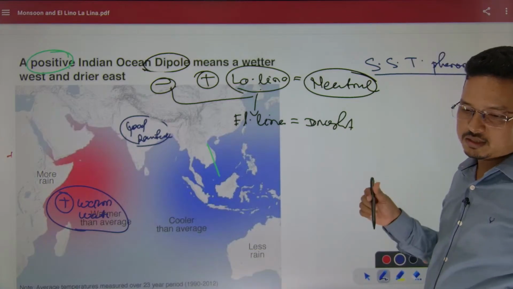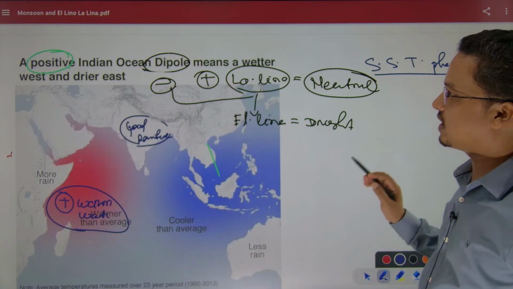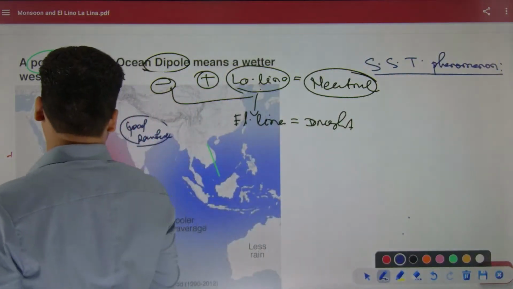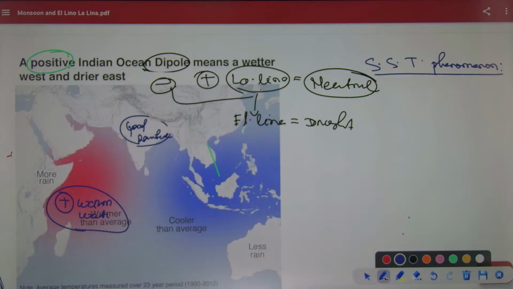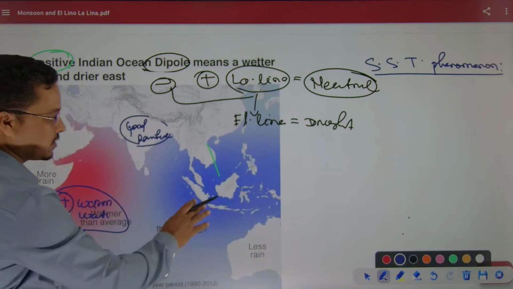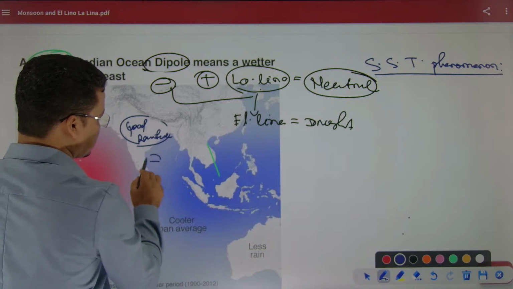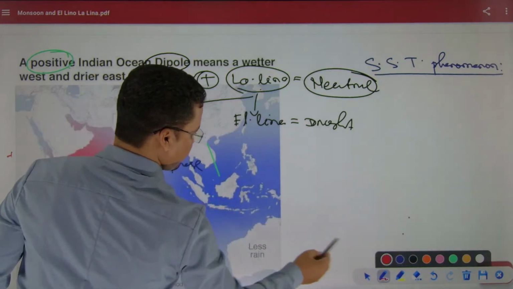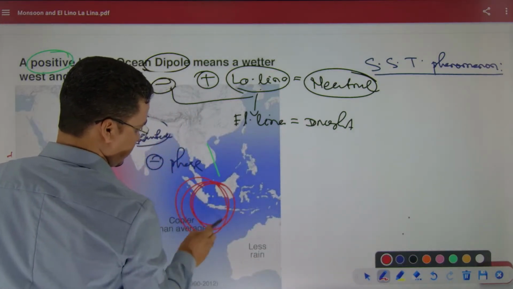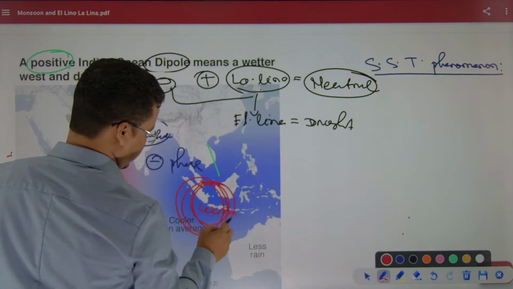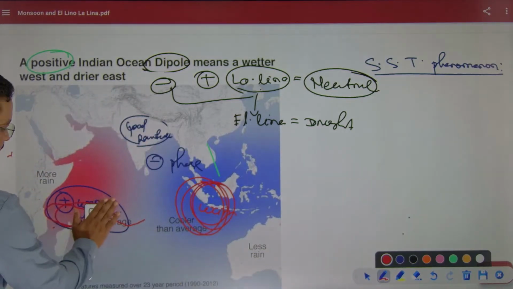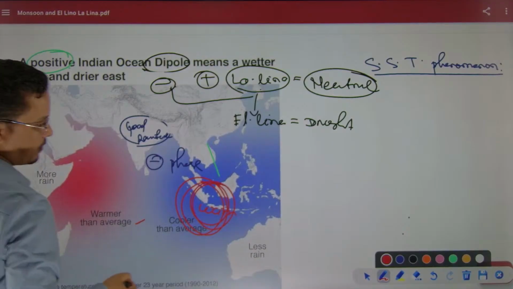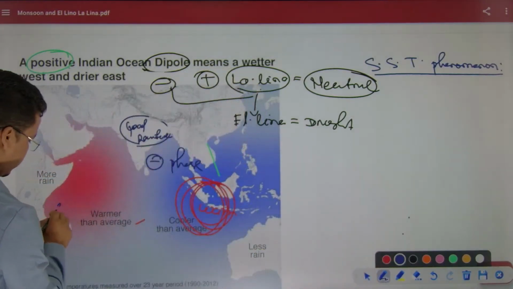So it is better to say that we need a healthy Indian Ocean dipole. The positive phase of the Indian Ocean dipole is good for the Indian monsoon. In the negative phase, this region will have warm water, and comparatively this region will have cool water.